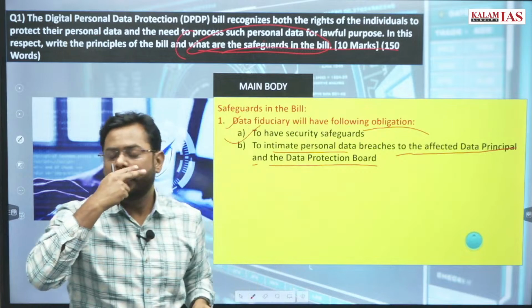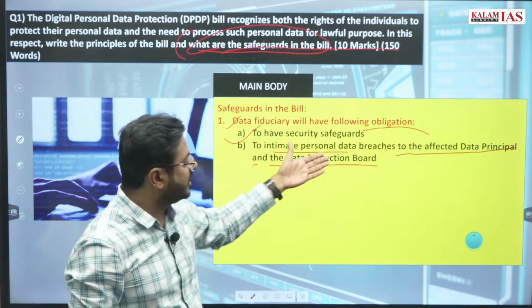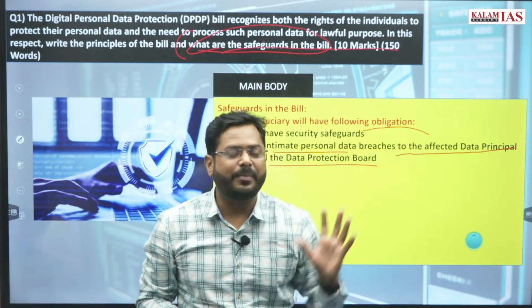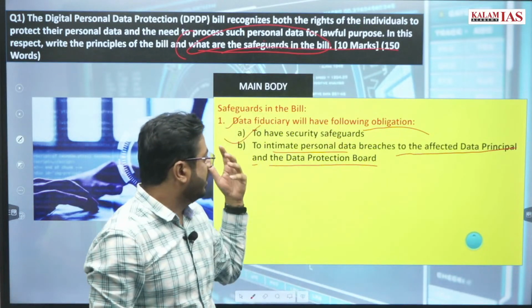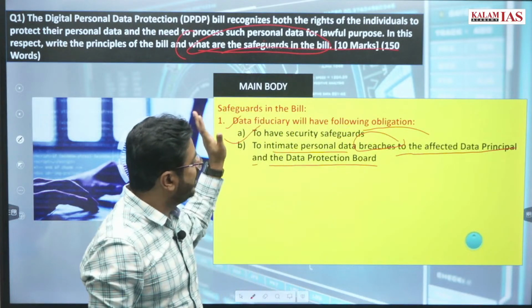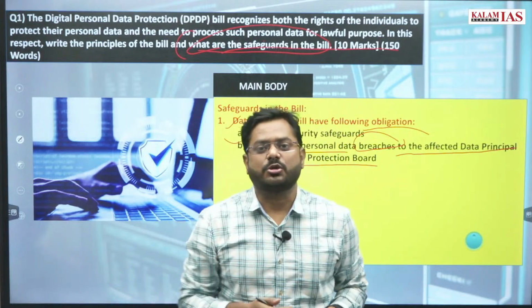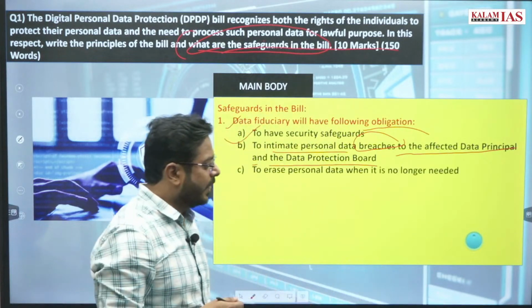So there will be two more parties, the data principal and the Data Protection Board. And if there is any kind of breach, then in that case the data fiduciary will be intimating such authority, right?